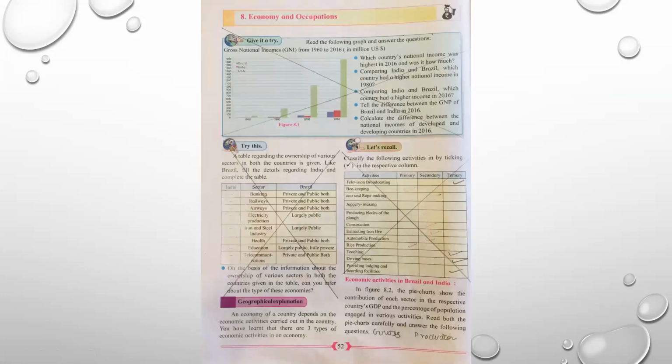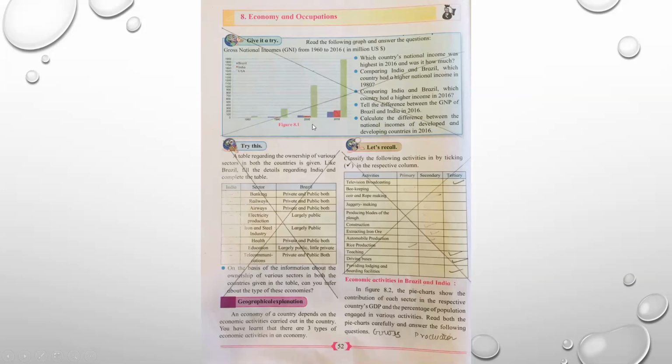Next, page number 52. See on the top, give it a try. Read the following graph and answer the questions. Gross national income from 1960 to 2016. Which country's national income was highest in 2016? Was it how much? Continue up to calculate the difference between the national incomes of developed and developing countries in 2016. Please put a cross over this whole box.